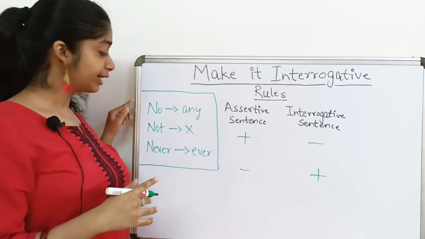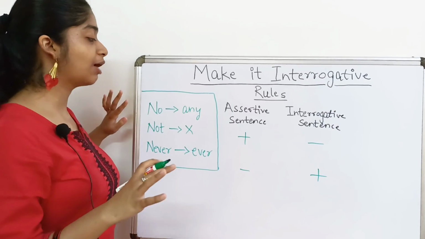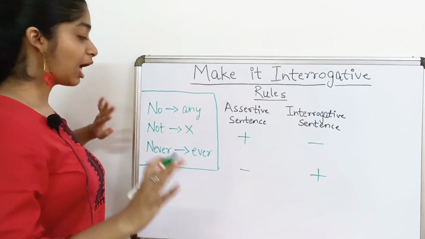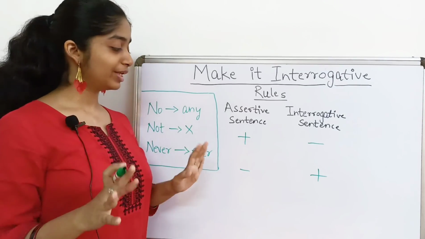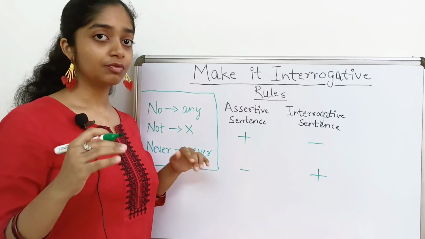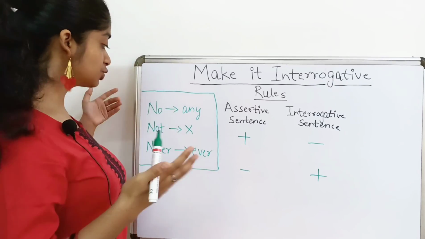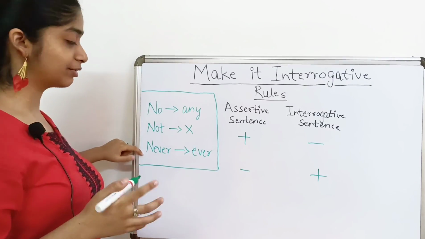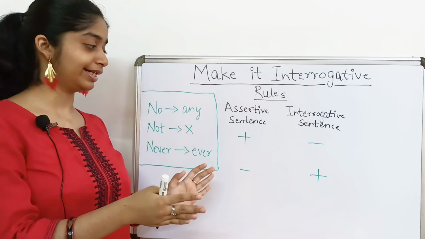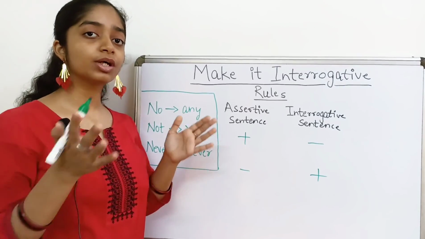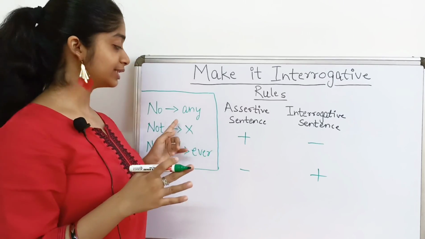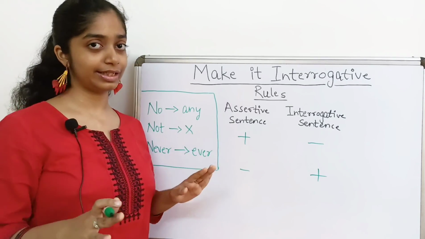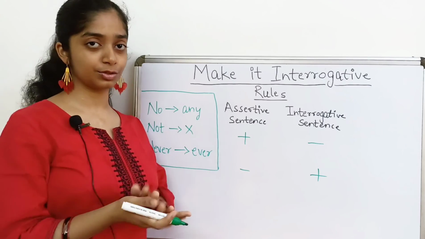Now, here are some other rules which we have to follow. How do we determine if the sentence is negative or positive? When the sentence is negative, we usually see no, not and never, these three words in the sentence. If these three words are present, the sentence is negative, and if these three words are not present, the sentence is positive.